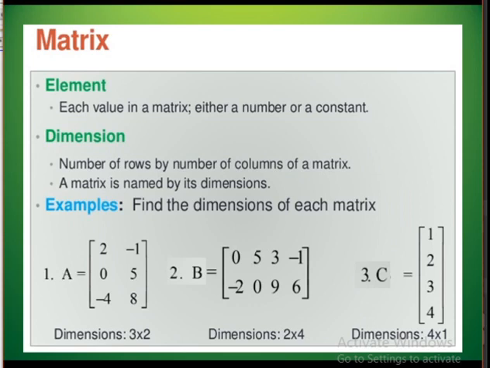Then a matrix is named by its dimensions. So see here, a few examples we have given. The first one, matrix A, has 3 rows and 2 columns, so the dimension is 3 by 2. The second matrix, B, has 2 rows and 4 columns, therefore the dimension is 2 by 4. And the third one is C, it has 4 rows and 1 column, so the dimension is 4 by 1.